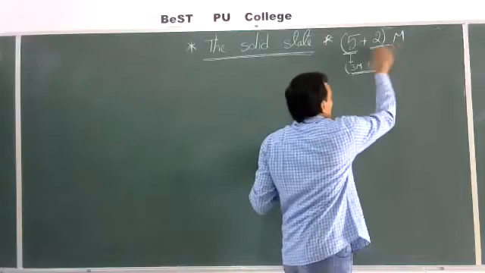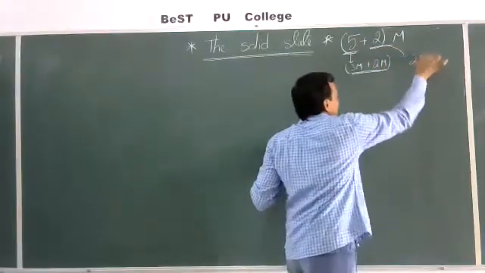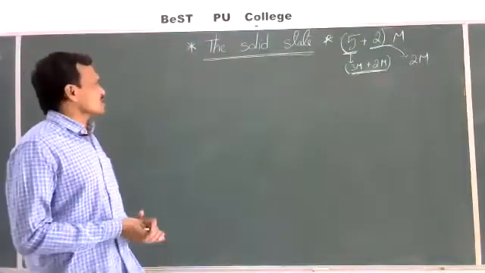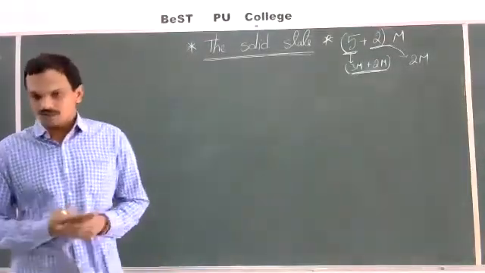And from the total remaining chapter you can get one more 2 marks question. So this is the way of asking questions from this chapter: 5 plus 2, 7 marks.